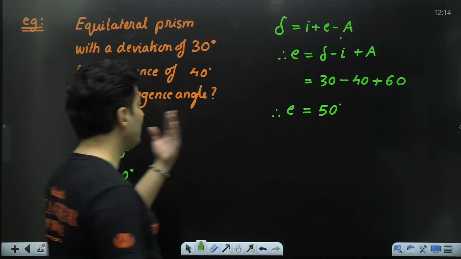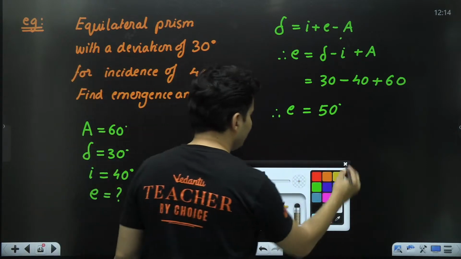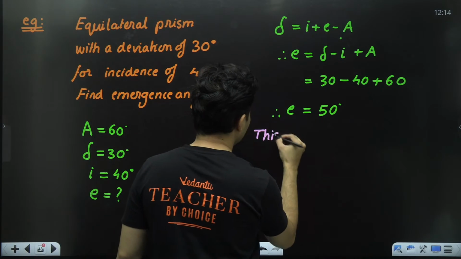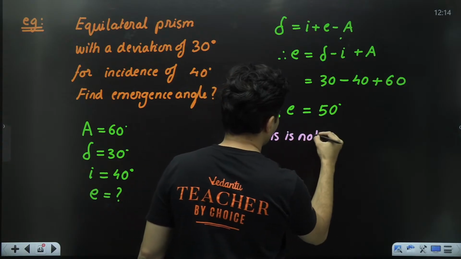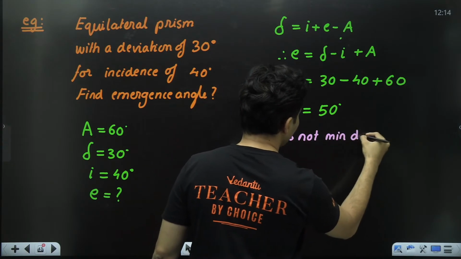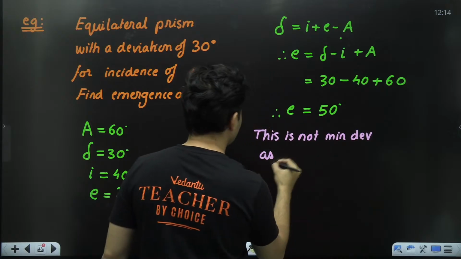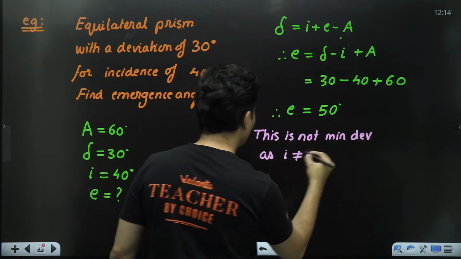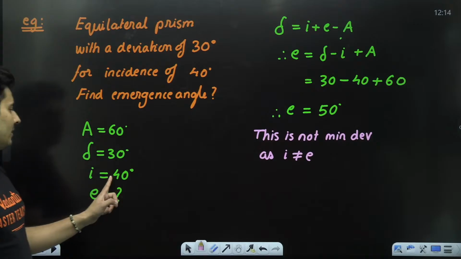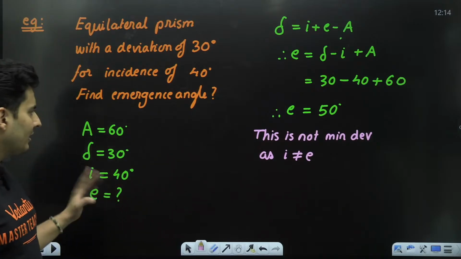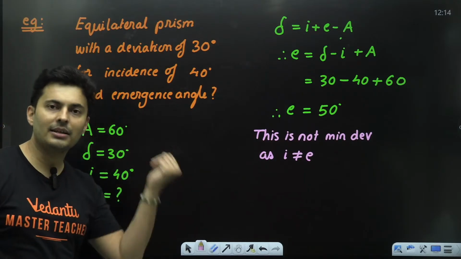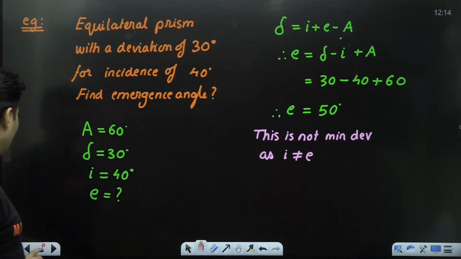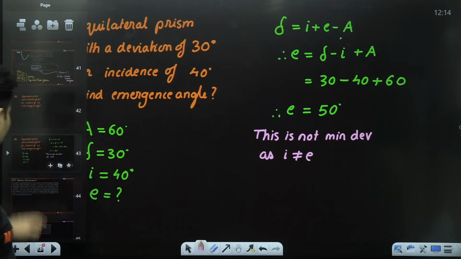Is this going to be minimum deviation? No. This is not minimum deviation, as I is not equal to E. The emergent angle and incident angle are not equal, hence it is definitely not going to be minimum deviation.